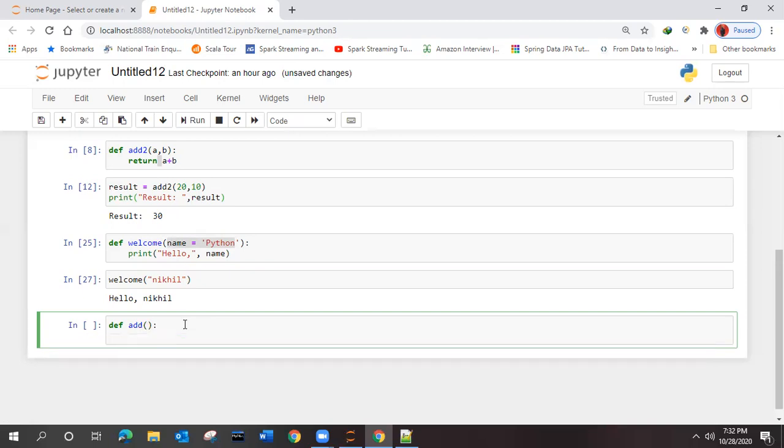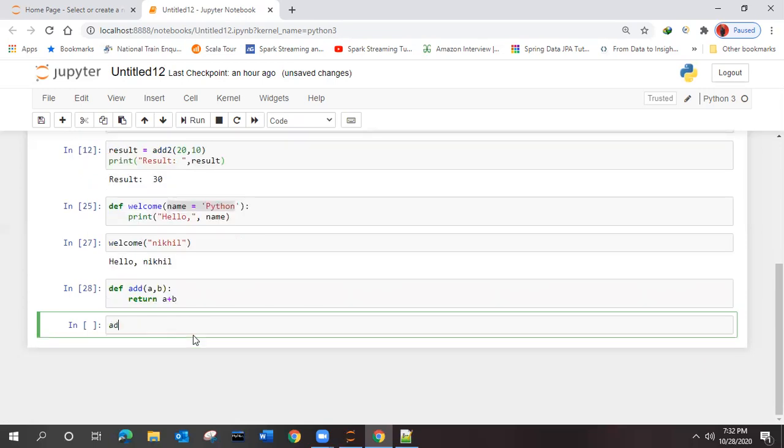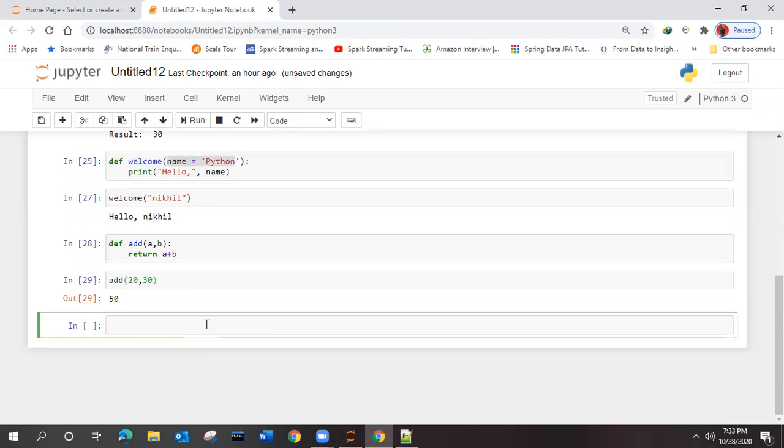What it should do, return a plus b. For this one, a comma b we need to give, and I'll call from here with 20 comma 30. It is giving the output, correct?